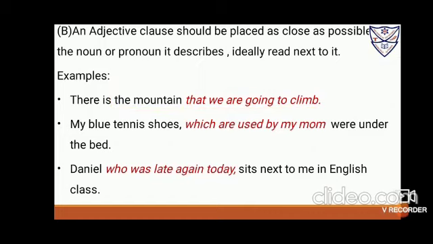"My blue tennis shoes, which are used by my mom, were under the bed." So which shoes were under the bed? My blue tennis shoes, which are used by my mom. "Daniel, who was late again today, sits next to me in English class." So I'm talking about Daniel as an antecedent, who was late again today.